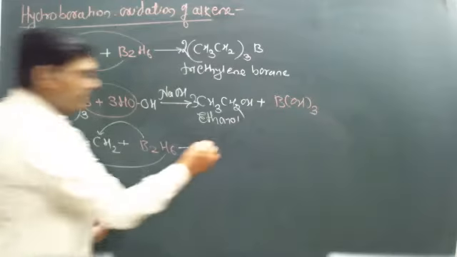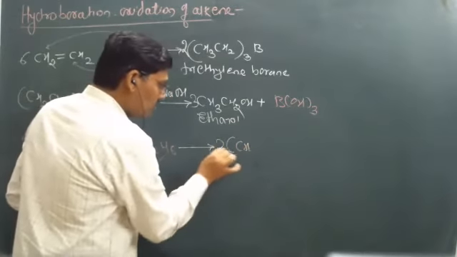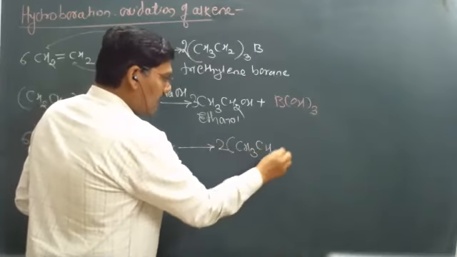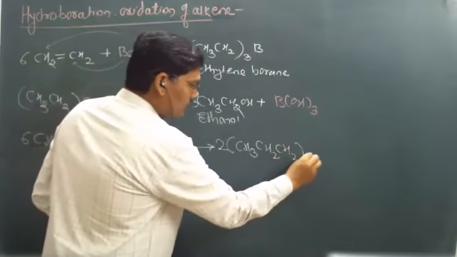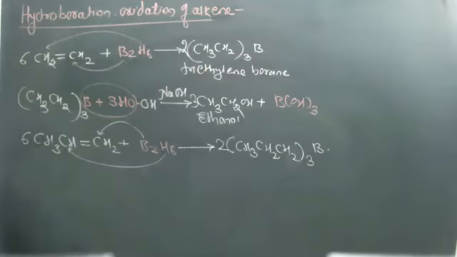Okay, and then to form (CH3CH2CH2)3B, tripropylene borane.